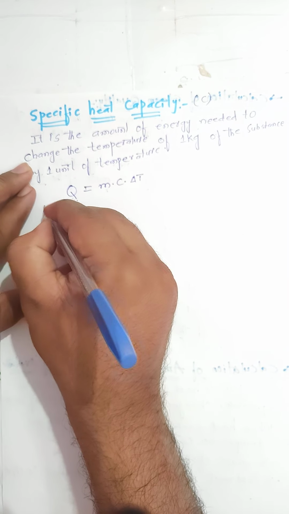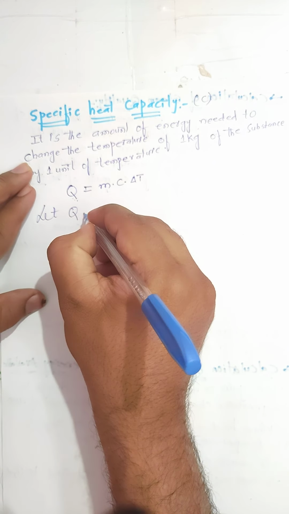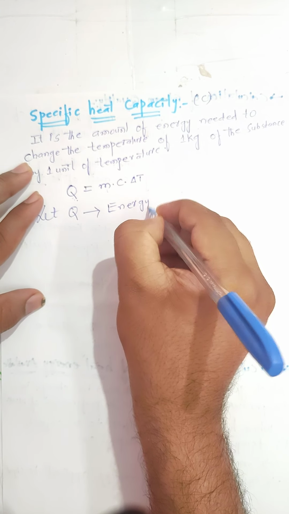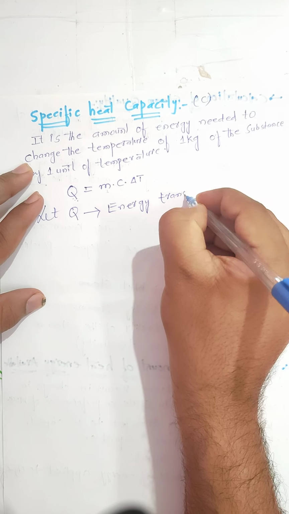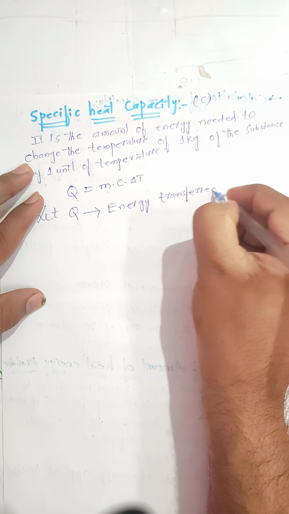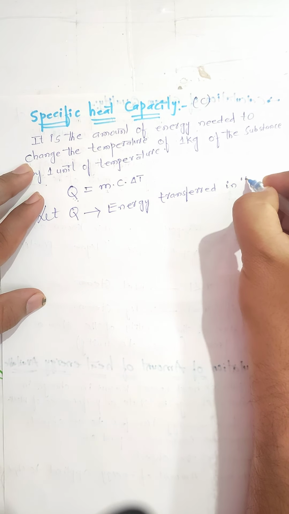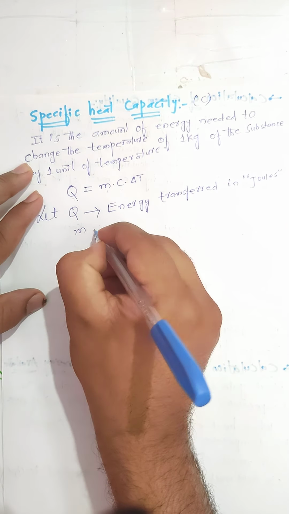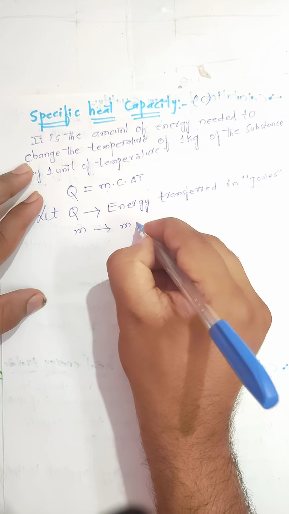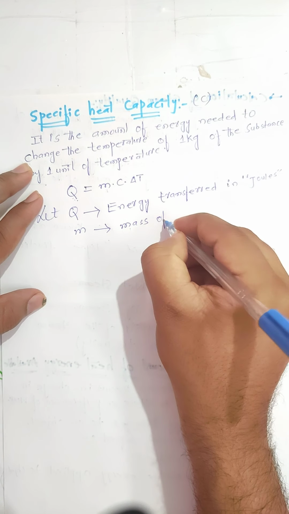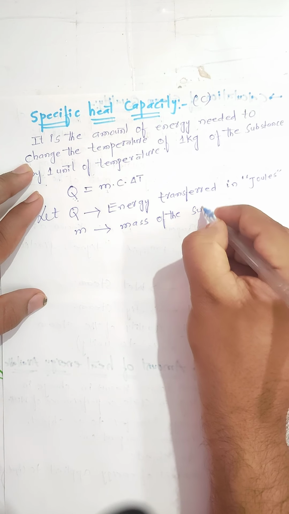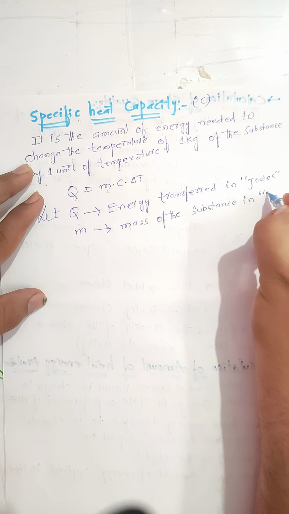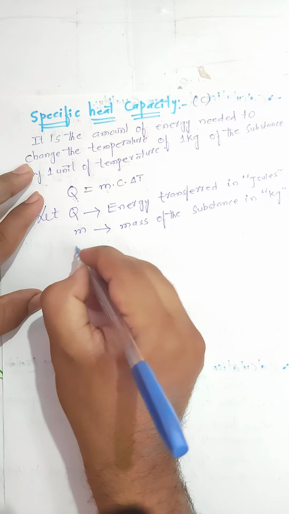So I will represent here, let Q represent the energy transferred in joules, and M represent the mass of the substance in kg.